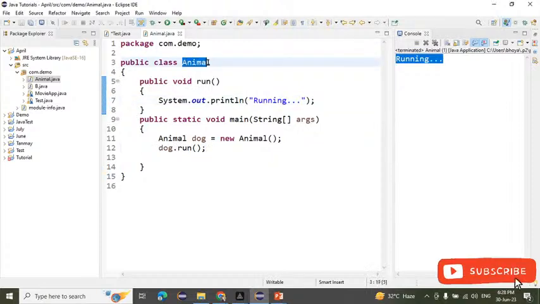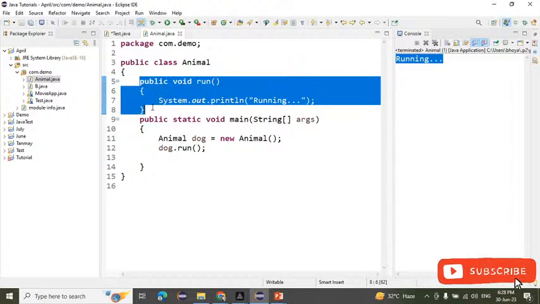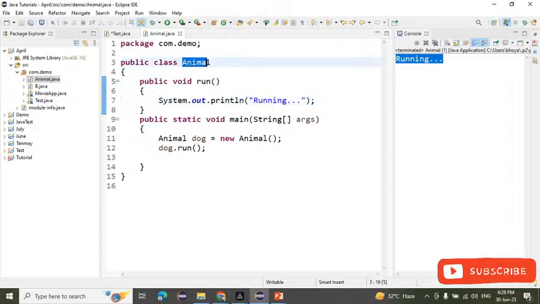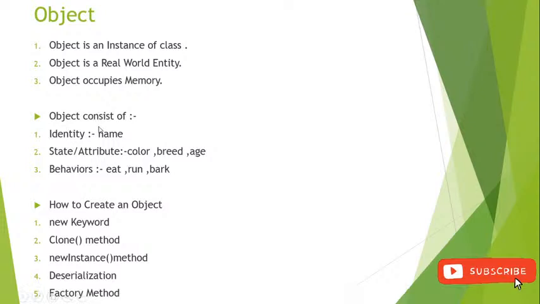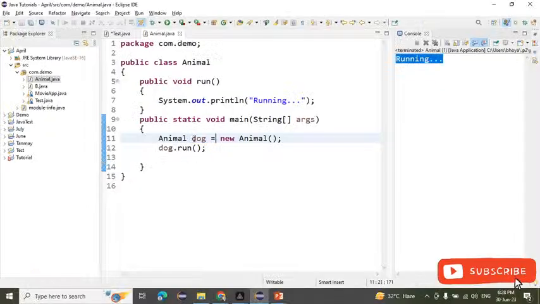So this time we created the class, with the help of the class we created the object, and with the help of the object we are calling the method. Remember one thing, class is not a real world entity, and object is a real world entity. An object consists of identity, state or attribute, and behavior. So the object has a name, which this time is dog, and the object has a behavior, that is run.